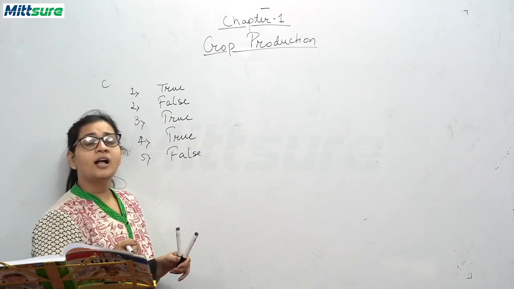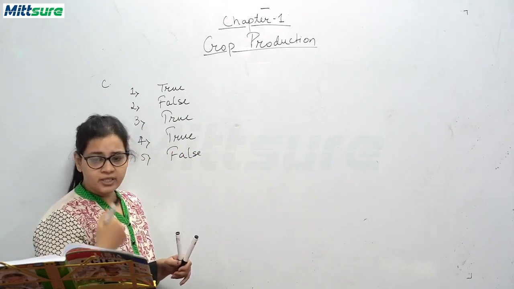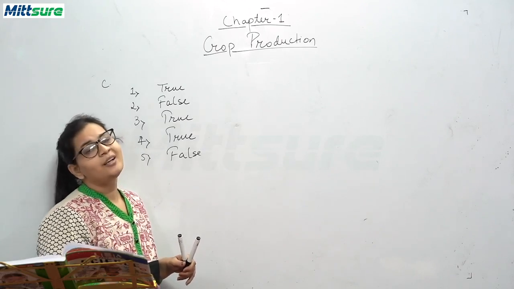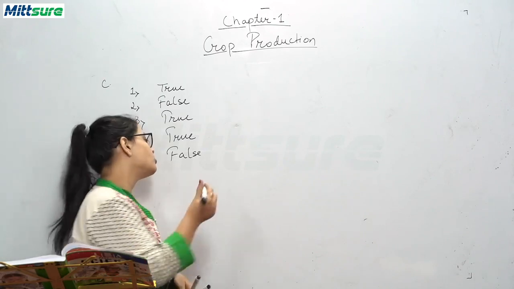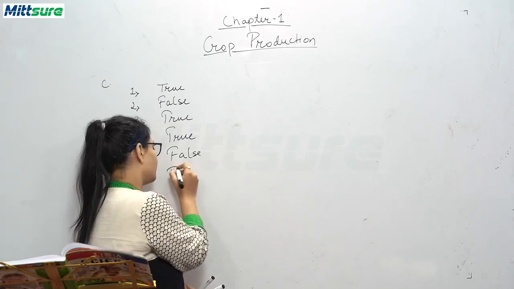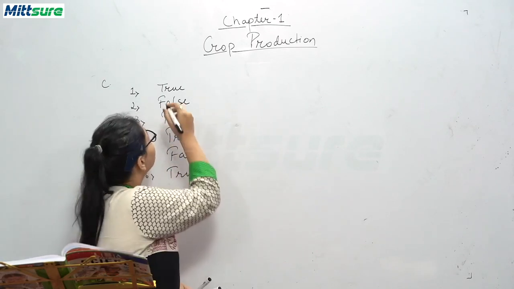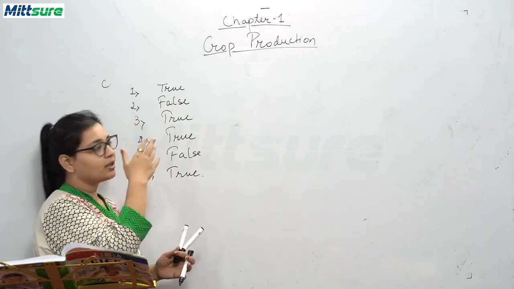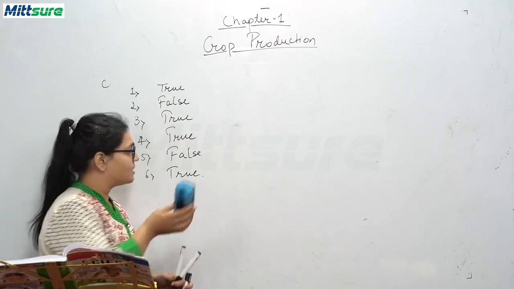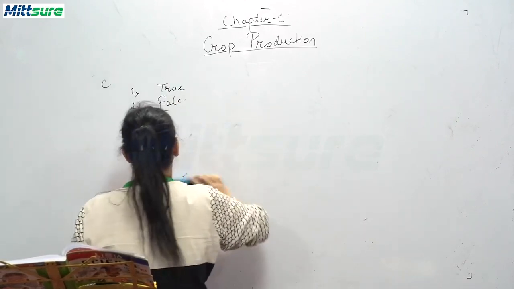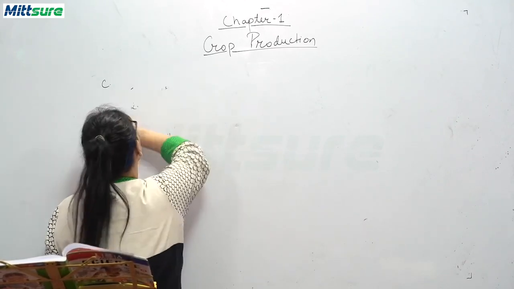Sixth, large scale rearing of domestic animals for food is called animal husbandry, and it is true. Okay, so this is the C question, all the answers for C, that is, write true or false for the following statements. Now we will be doing the D question, and that is match the following.